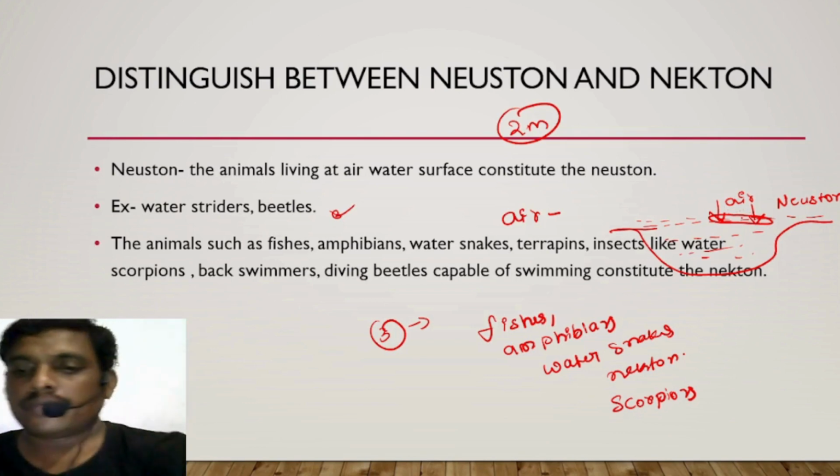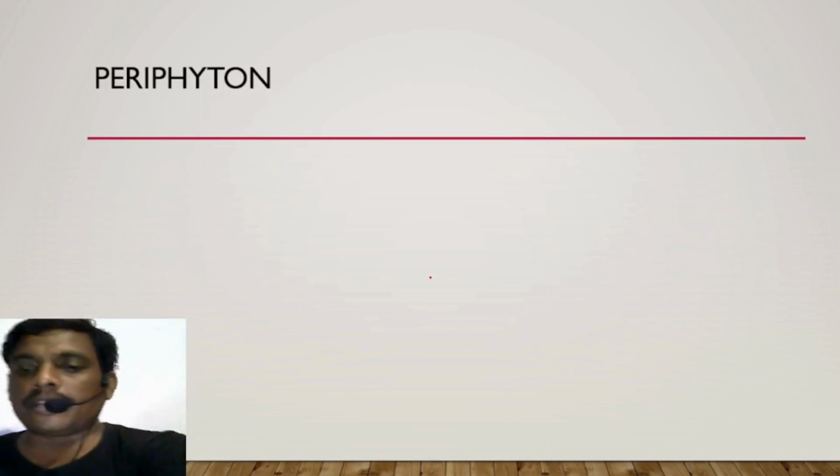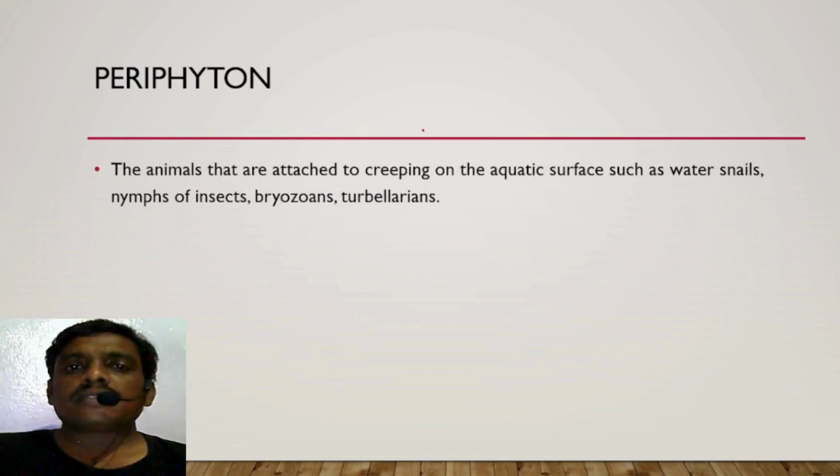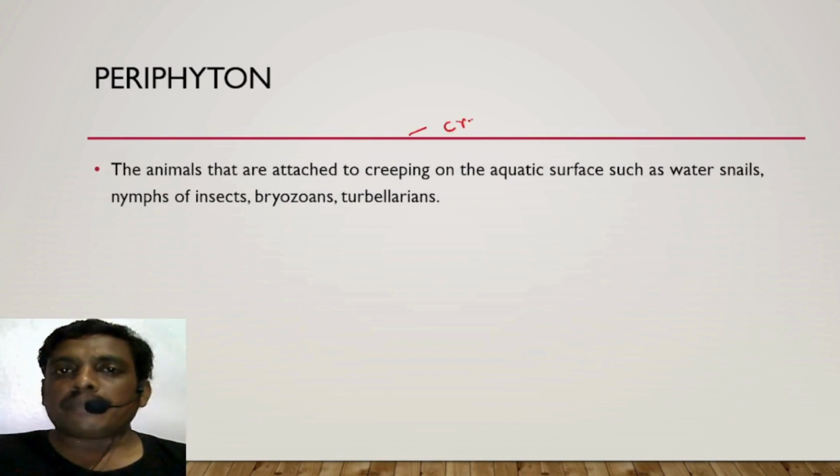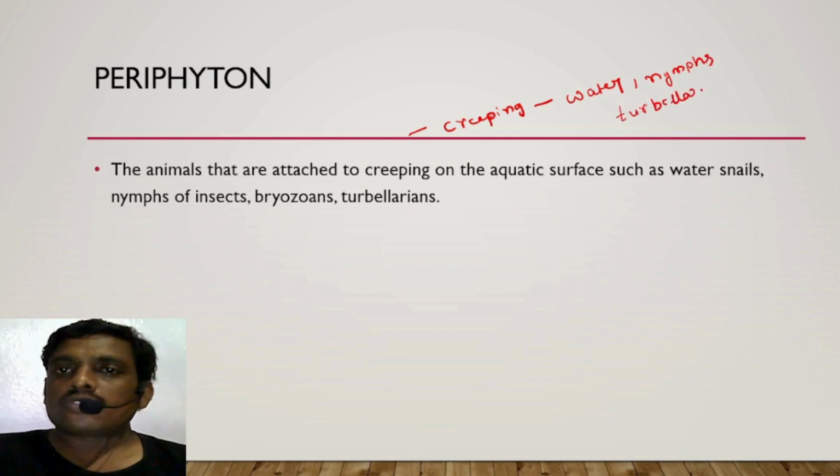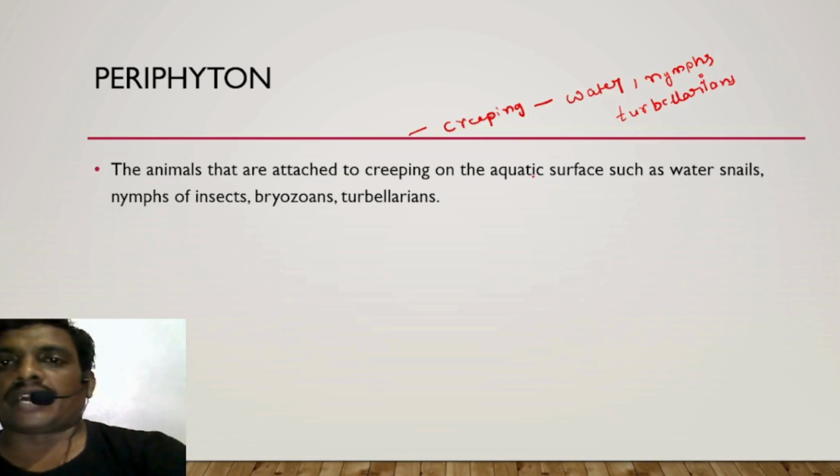Please remember. Next, what is periphyton? Animals that are attached or creeping on the aquatic surface, such as water snails, nymphs of insects, and turbellarians. Turbellarians belong to the phylum Platyhelminthes and come under periphyton.